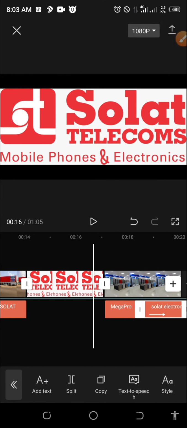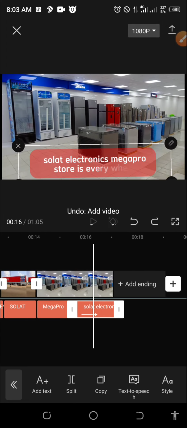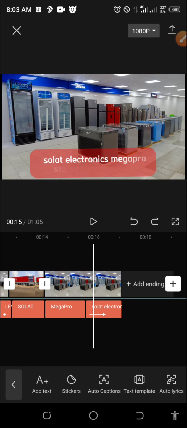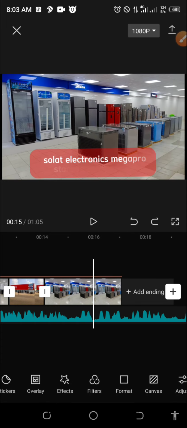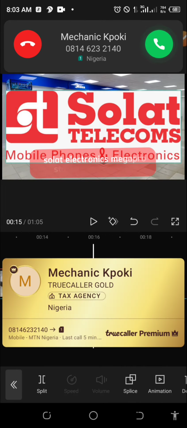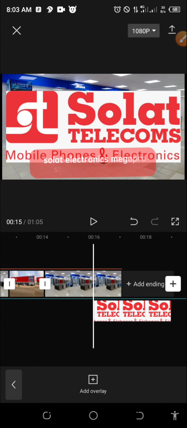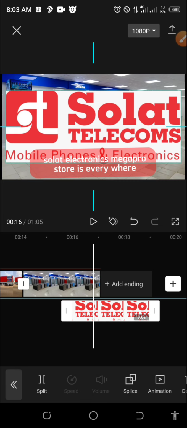I will click on, remember this is not supposed to be here. Let me undo. This company logo is supposed to come as overlay. Okay, let me bring this as overlay. I'll go back, bring overlay, add overlay. I'll bring this company logo, add it. So are you seeing this company logo?